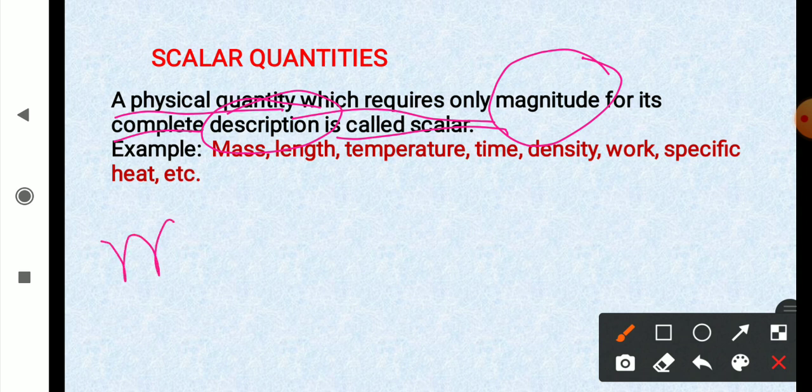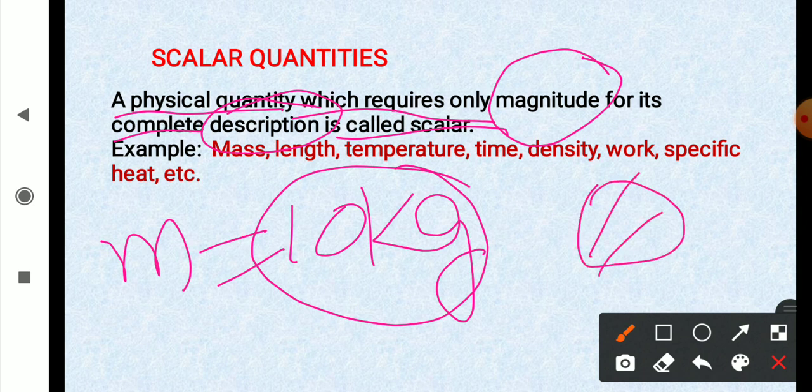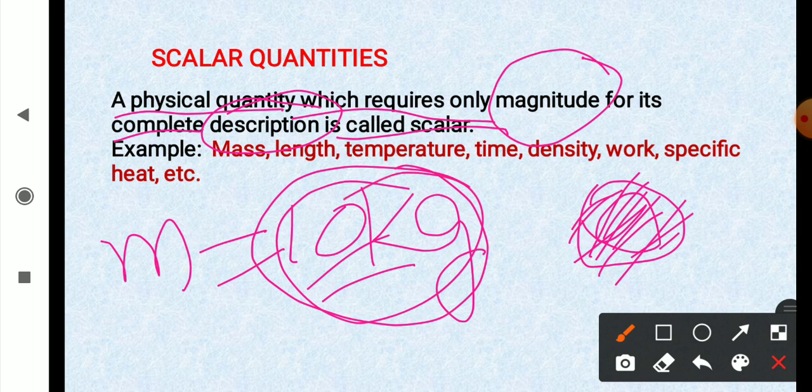Let me talk about, say, mass. If the mass of a body is, say, 10 kilogram, then saying 10 kilogram is sufficient. We do not have to tell the direction of mass. अगर हमारे पास कोई भी बॉडी है और उसका मास 10 किलोग्राम है तो उसमें हमें डायरेक्शन बताने की ज़रूरत नहीं है. इतना कहना ही काफ़ी है, सफिशिएंट है.